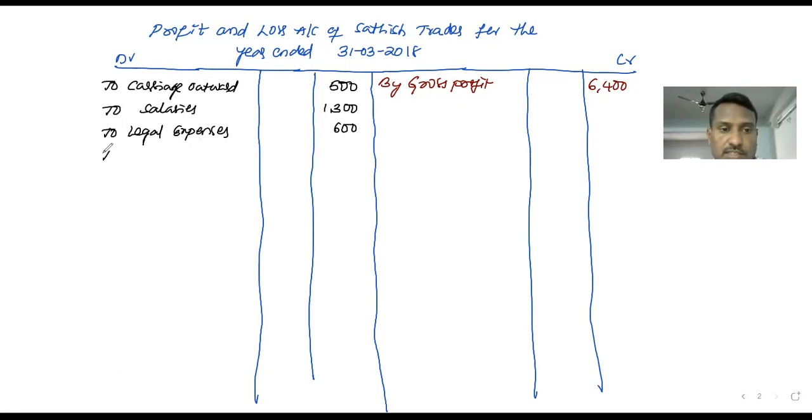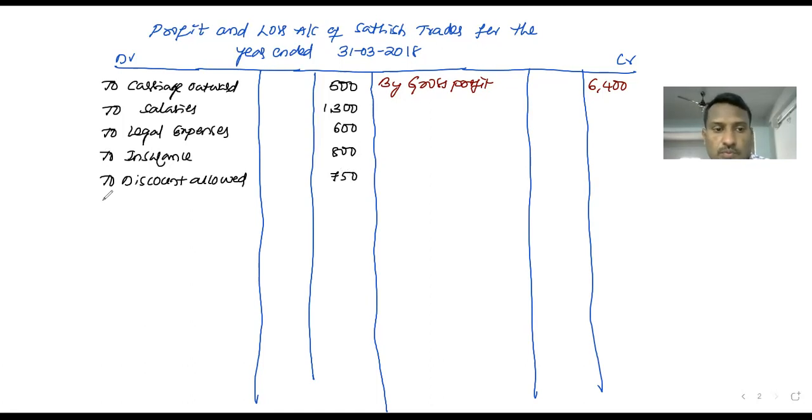To insurance 800. Next, to discount allowed. Only discount is given, so we can write discount allowed also. Loss, debit 750.